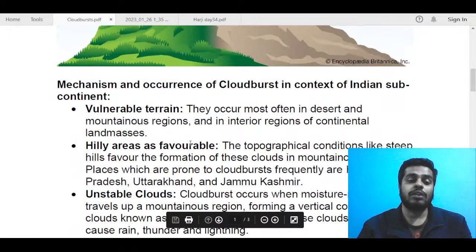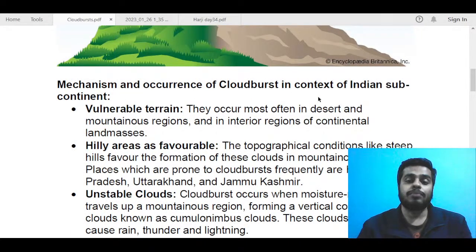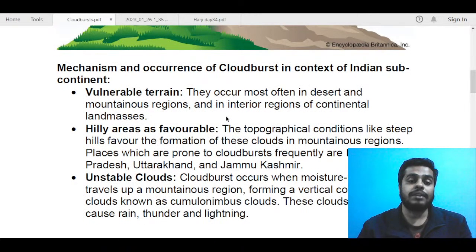Next we can talk about the mechanism and occurrence of cloudburst in the context of the Indian subcontinent. This was the basic demand of the question. The first point you could have mentioned is vulnerable terrain. Cloudbursts occur most often in desert and mountainous regions and in interior regions of continental land masses.